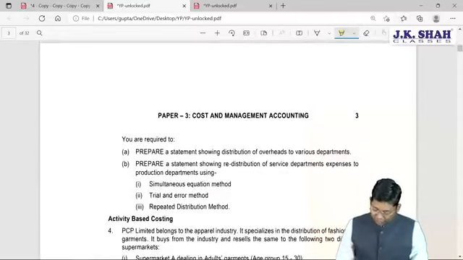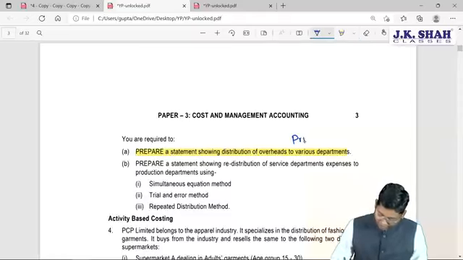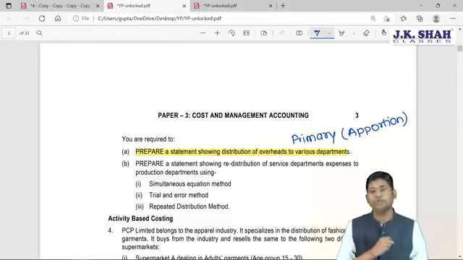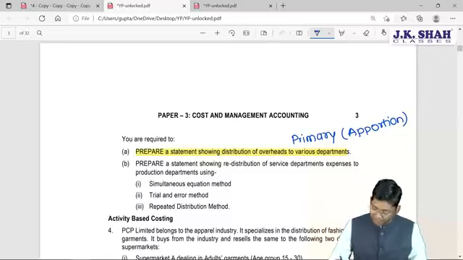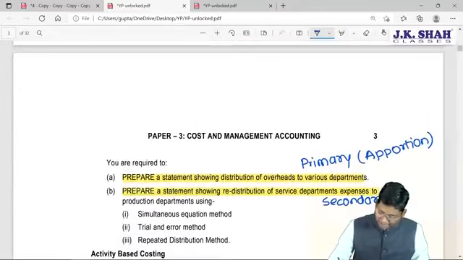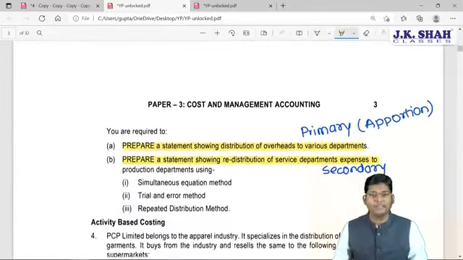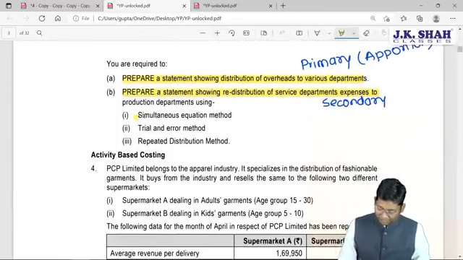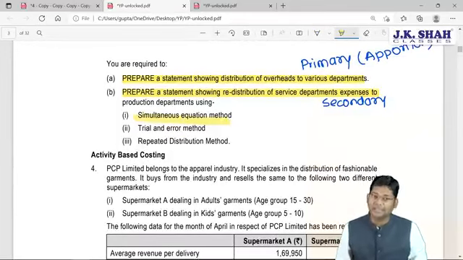Now we are required to prepare a statement showing distribution of overhead, and this distribution of overhead is called a primary distribution of overhead, where we are going to show the apportionment. Question also asks us to prepare a statement showing redistribution of service department, and redistribution is also called secondary distribution of overhead, and this secondary distribution of overhead can be performed with the help of a few methods. Very first, equation method, that is simultaneous equation.